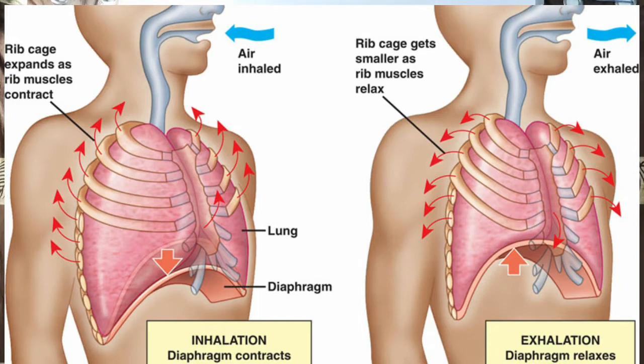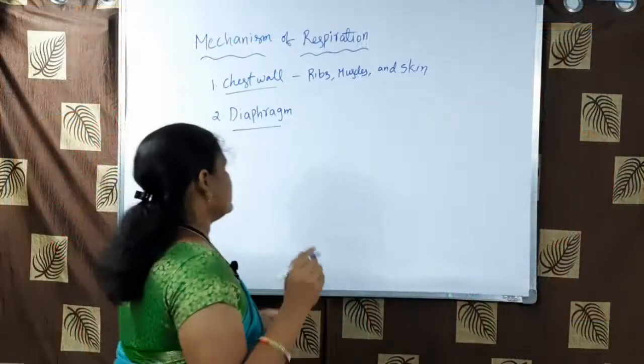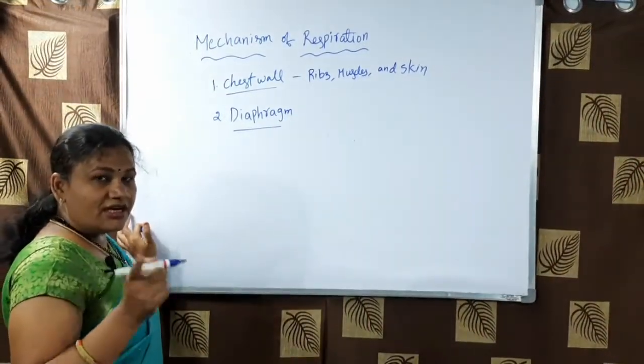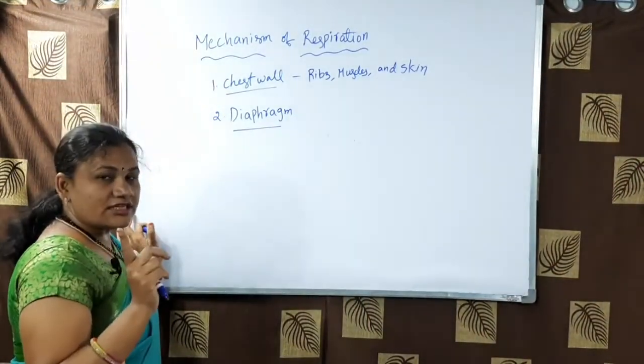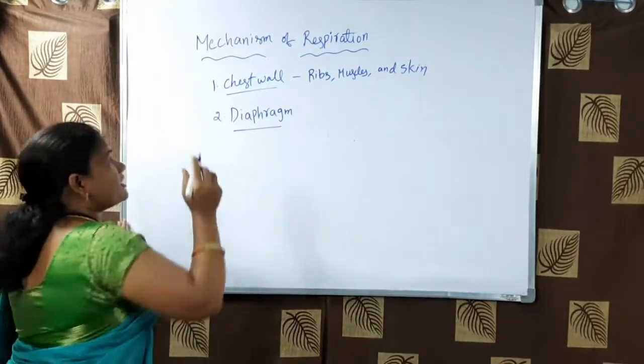And during exhalation, it comes back to the normal dome position, so that pressure will be increased on the lungs and the volume of the chest cavity becomes decreased. So there is more pressure, and because of that, air expels out. So this process is inspiration and expiration. The mechanism of respiration involves two stages, that is inspiration and expiration.